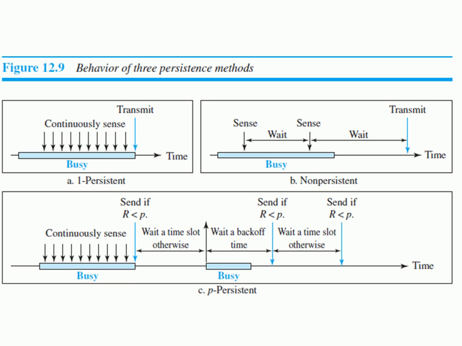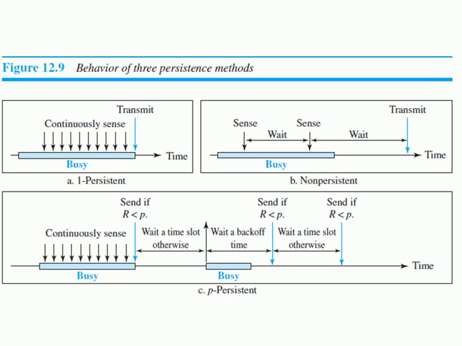Once the channel becomes idle, then we are checking for a condition, that is R is less than P or 1. Here R is nothing but a random number which is generated by the station itself, and P is the probability value. The probability value is always lying between 0 to 1, isn't it? So continuously this R value is being checked, whether it is less than P. If it is less than P, then that particular station is allowed to transmit the data.